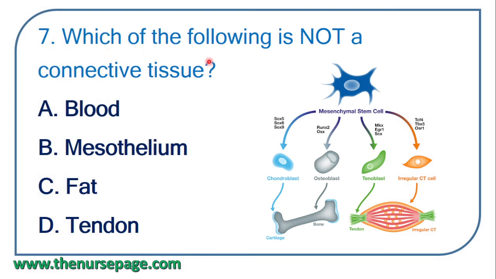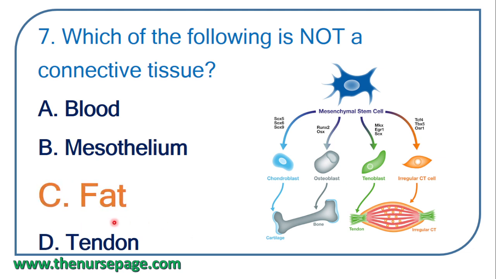Seventh question. Which of the following is not a connective tissue? Blood, mesothelium, fat, tendon. Correct answer is option C, that is fat. Fat is not a connective tissue. Blood, mesothelium, tendon, etc. are examples of connective tissue, but fat is not a connective tissue.